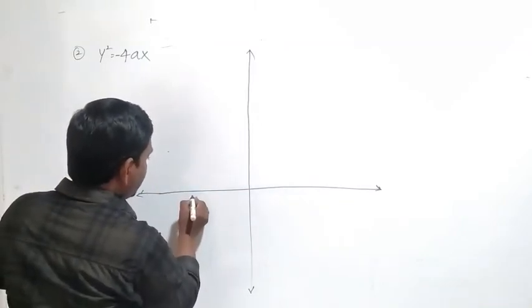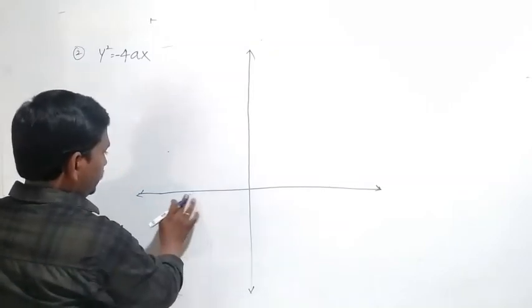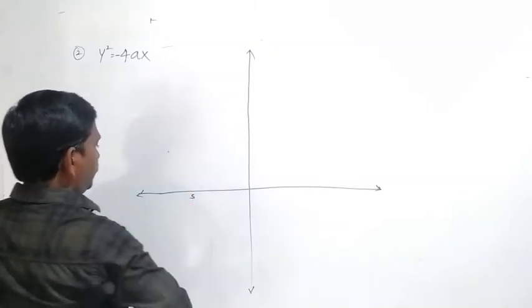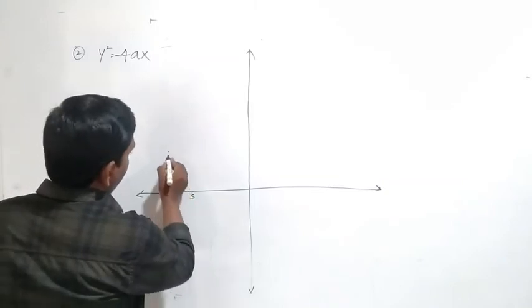There is a point S on the negative axis.